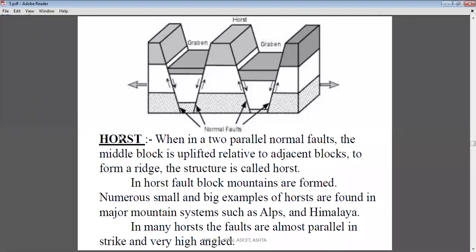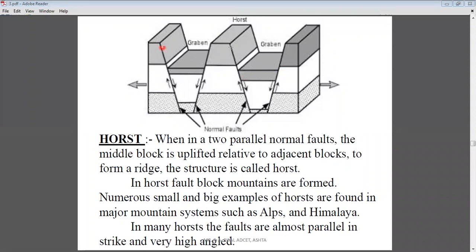First, what is the meaning of horst? First, we are going to discuss the meaning of the horst. Okay. Now, when you look here in the given diagram, what do you observe in this diagram?